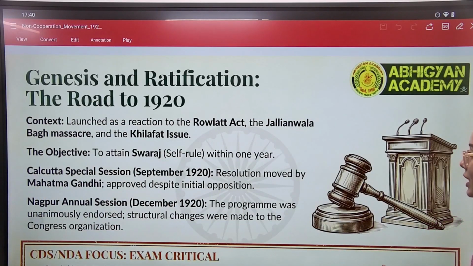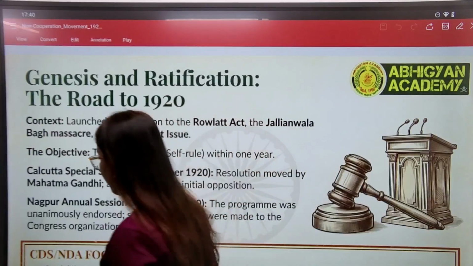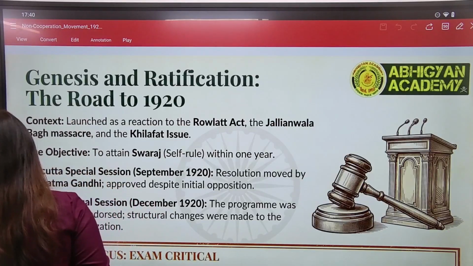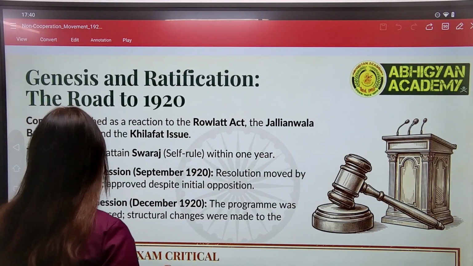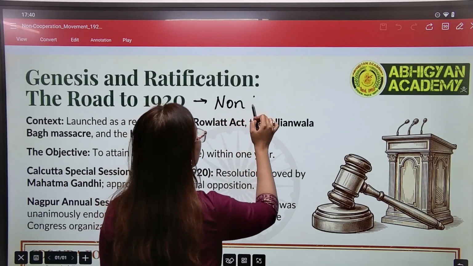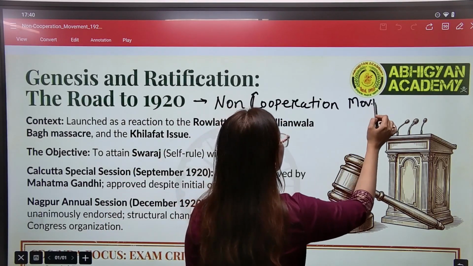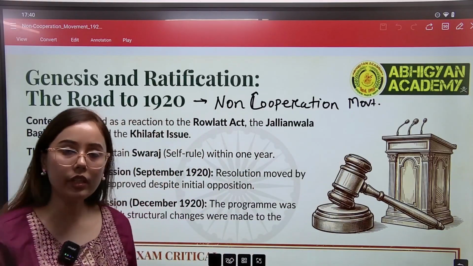Let us discuss an important topic of modern history, that is the 1920 non-cooperation movement. If we see the background of this national movement, then we have to know that this movement played a very important role in our freedom struggle.